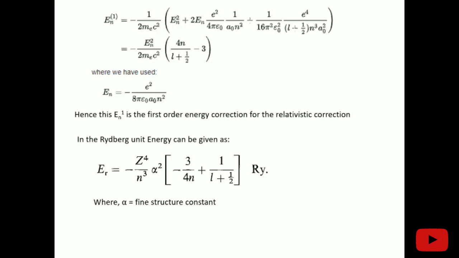So this En1 is the first order energy correction for the relativistic correction. Now we can represent this in Rydberg units, because I have already mentioned that we can convert from one unit to another. Why are we converting to Rydberg units? Because we are interested in the fine structure constant alpha. We are not interested in these other constants, because if we represent these also, then it will become a big expression. So alpha is the fine structure constant, and this R represents the relativistic correction. Okay, so we have done the relativistic correction.